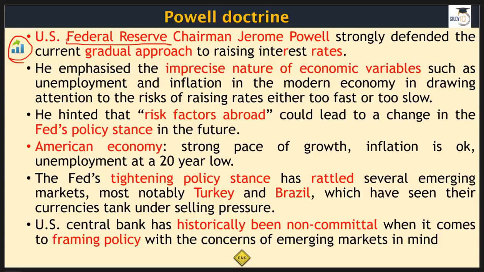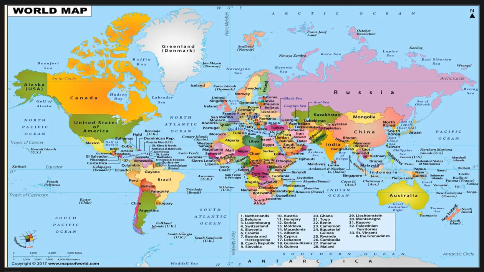Now, as far as the risk factors are concerned, he has said that there is an imprecise nature of economic variables. Variables are those things that can go up and that can go down. Like, say for example, your electricity bill per month can go up or down depending on how much you are using, but your house rent will stay as it is for a bit of time, isn't it? So that's your fixed thing, and your electricity bill is your variable. So employment and inflation are variables. They can go up, they can go down, and it's not just what you are doing. It also depends on what's going on in different parts of the world.